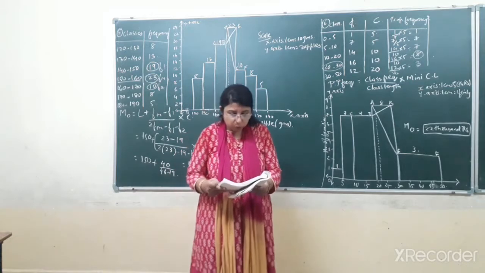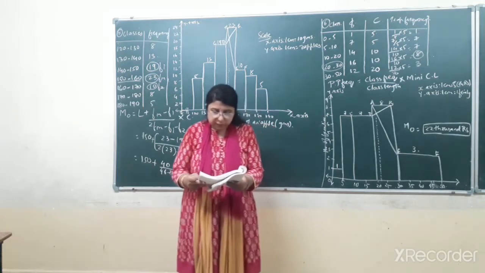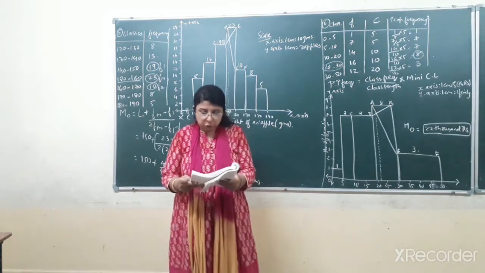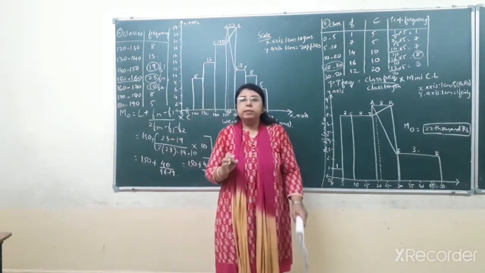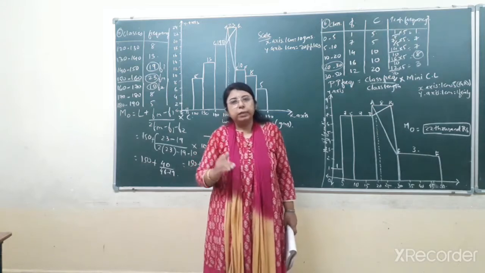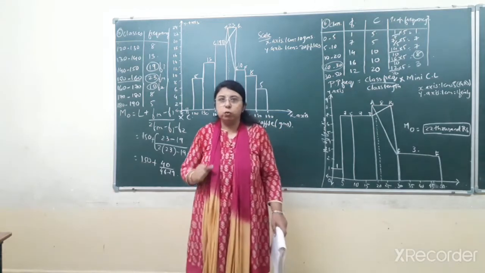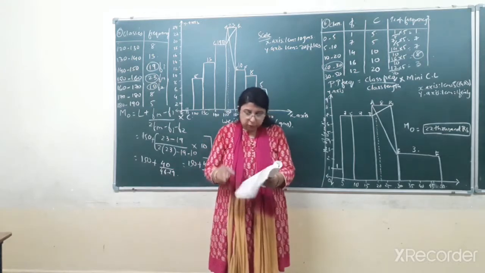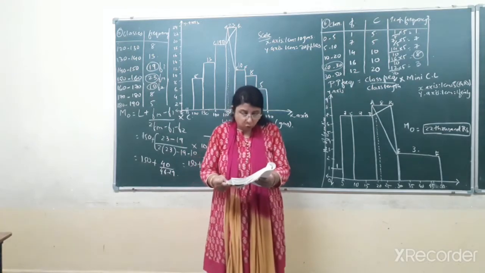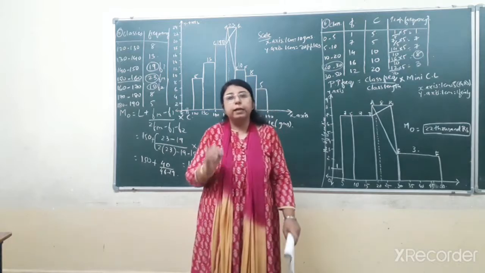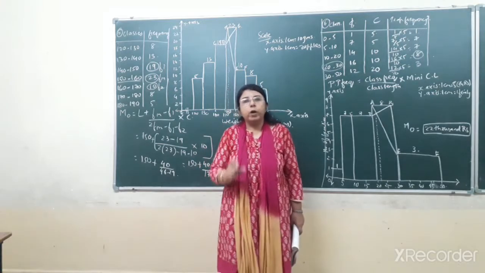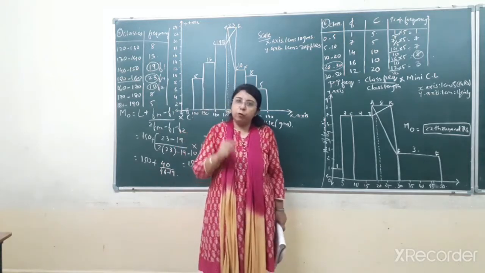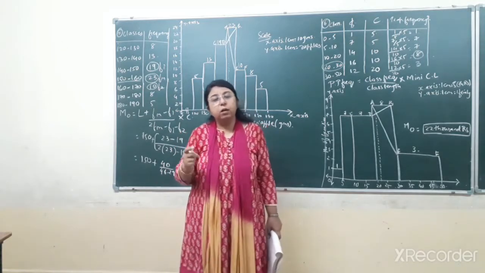The table below shows the data about weight of 86 apples from a garden. Find the mode for the weight of apples. About weight of 86 apples of a particular garden, the weights are given to you. You have to find the mode for the weight of apples. After the table, there is one line also given to you: also find the mode of this distribution graphically. It means you have to find the mode of this data by both the methods, by applying the formula and by graphical method also.